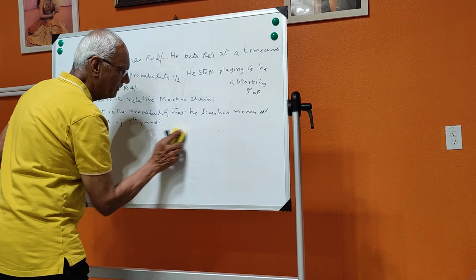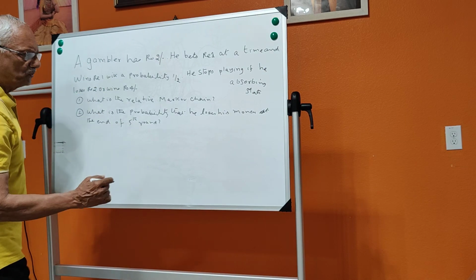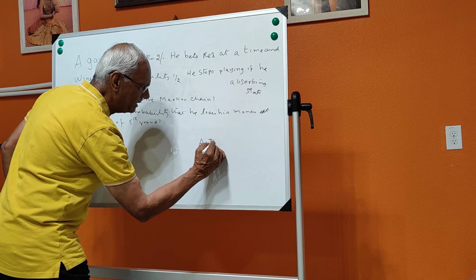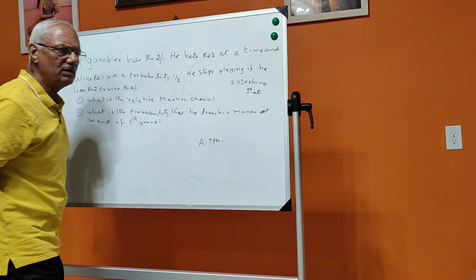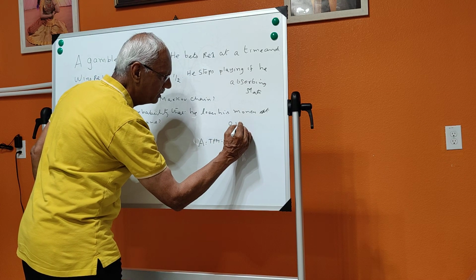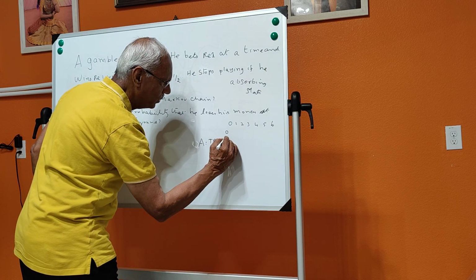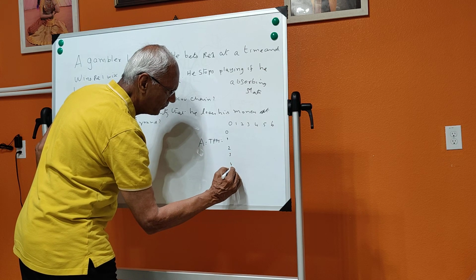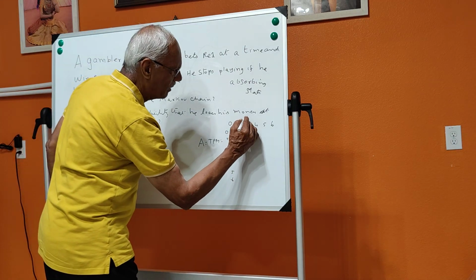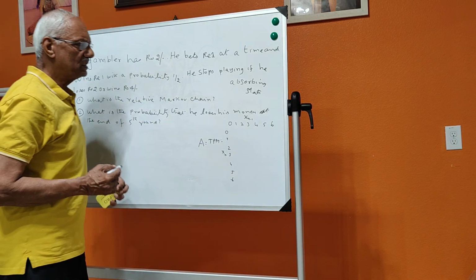I will write it here. I will call this a transition probability matrix. It is called a transition probability matrix. It merely tells you, I will write something and explain to you. 0, 1, 2, 3, 4, 5, 6. This is 0, 1, 2, 3, 4, 5, 6. Now you see that this is the amount, that is Xn minus 1. This is Xn.